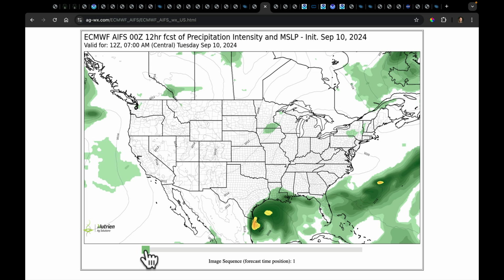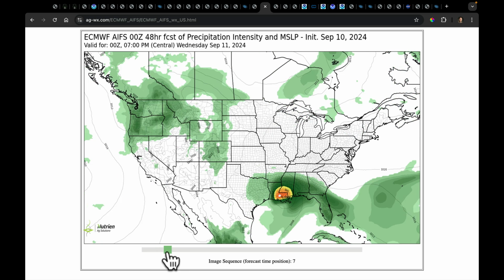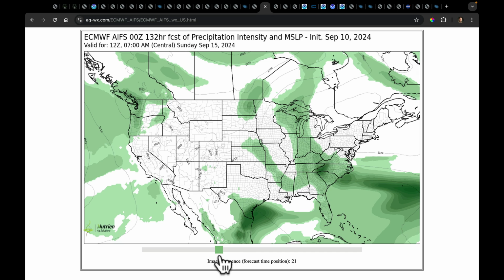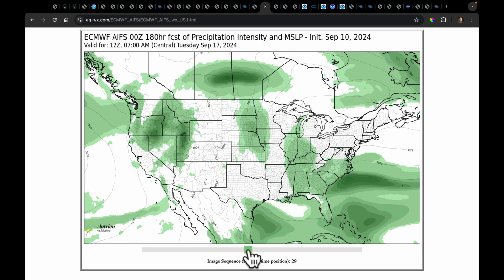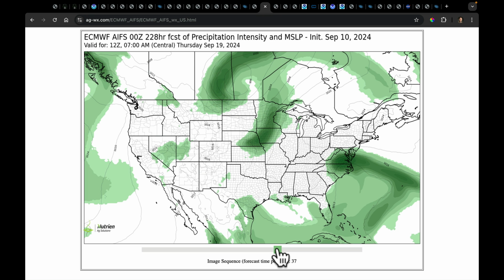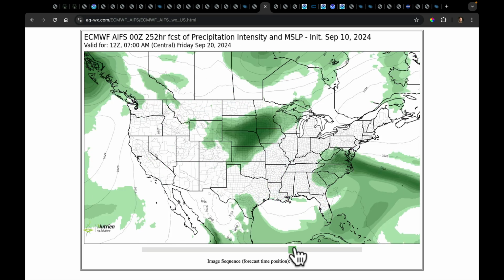So you can play the artificial intelligence precip intensity maps. And I want to see what's going on right here. Now, notice it's a bit smoother. That's because the resolution of this is pretty coarse. But it's got something next Wednesday, Thursday. That's out there into week 2 going on right here as well. That's the same thing that high-res picked up on as well.